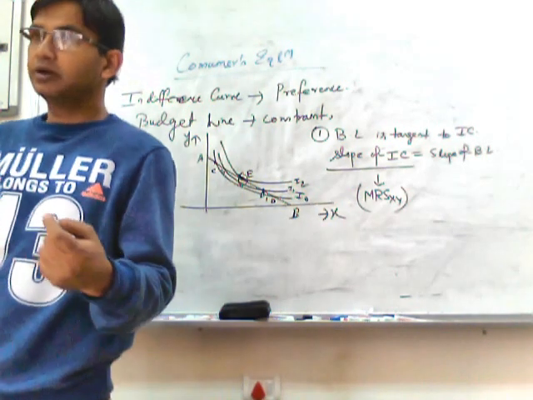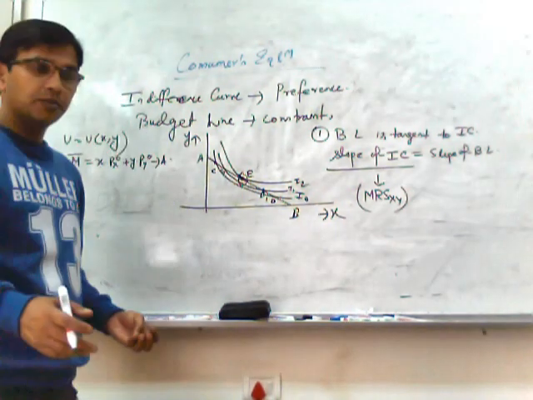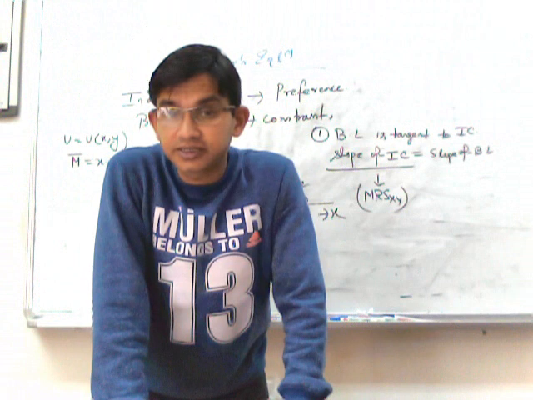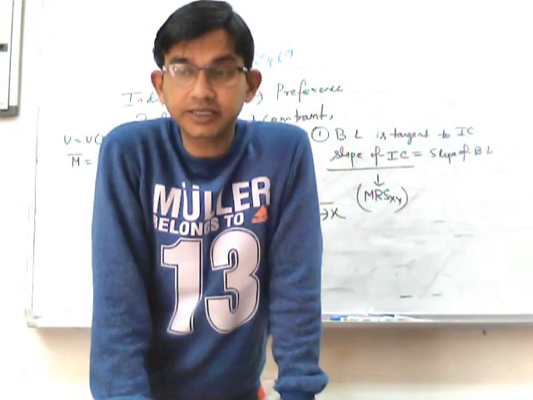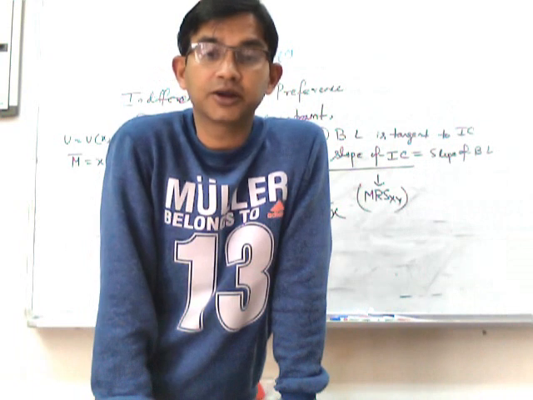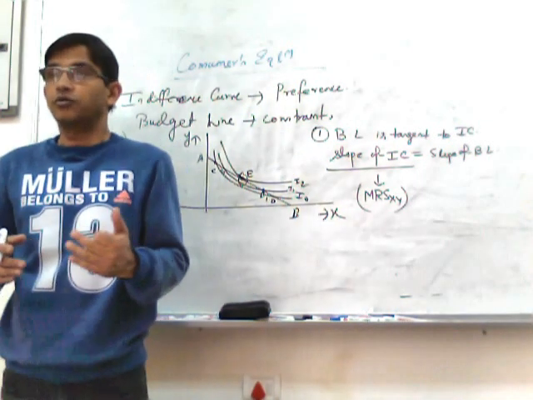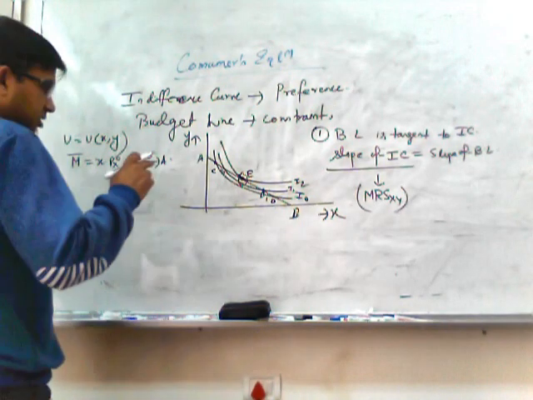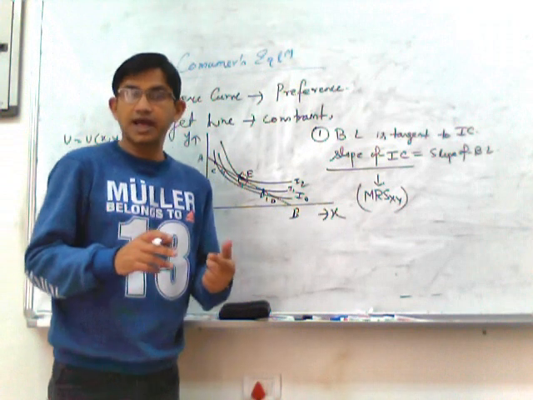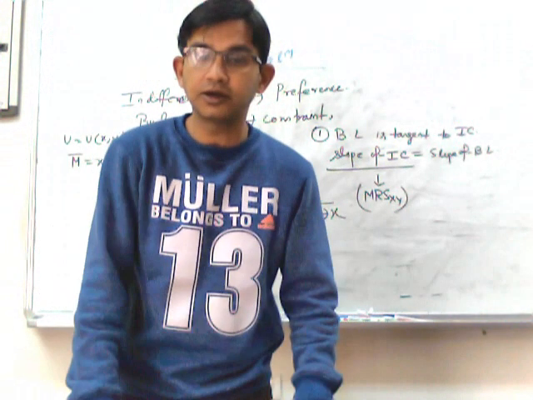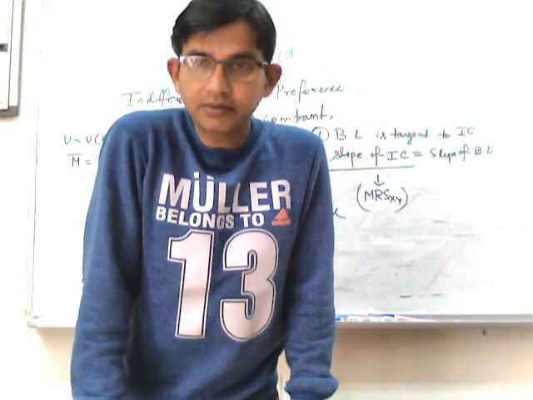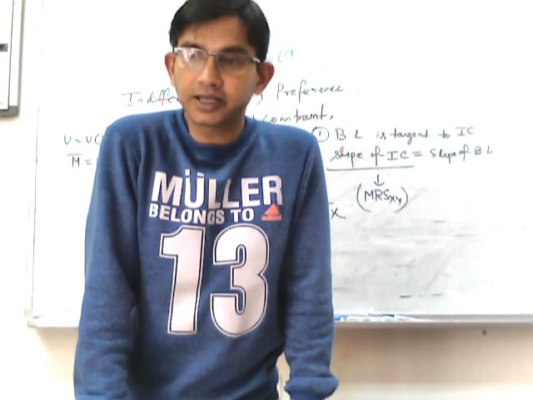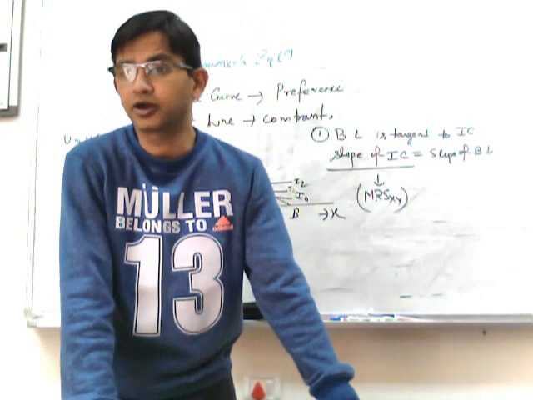And what is the meaning of the slope of the budget line? Slope of the budget line means the amount of Y that the consumer has to sacrifice, not is willing to, given his money income and commodity prices, when he wants to consume one additional unit of X. That means the amount of Y that the consumer has to sacrifice to consume one additional unit of X when his money income and commodity prices are constant, and he spends his entire money on consumption of two commodities.